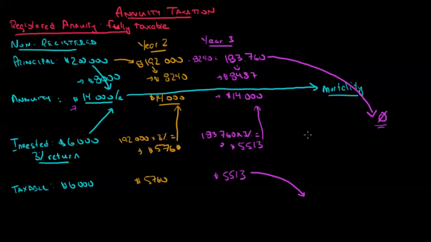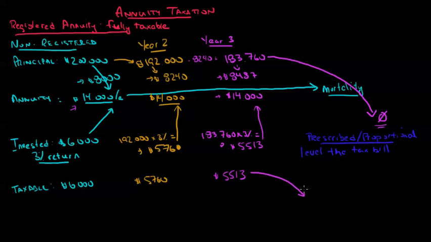Now, with a non-registered and immediate annuity, I do have one more option available. I can choose what's called prescribed taxation, or sometimes we call this proportional taxation. So this is a prescribed annuity contract or proportional taxation. And what I'm going to do here is I'm going to level out the tax bill. And this is permitted under the Income Tax Act.